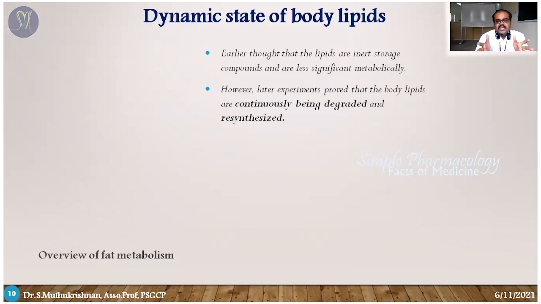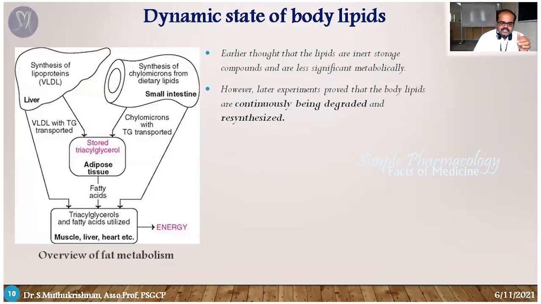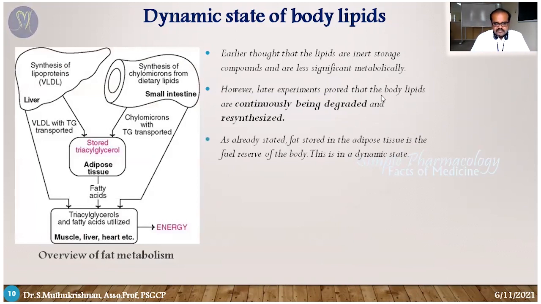At the same time, when there is an excess amount of glucose or lipid, it goes through the lipogenesis process. So degradation and resynthesis happen continuously. Later they found this. You can see this picture here: the fat is stored in adipose tissue, which is a storage depot. From the liver, and also from the dietary substance, the lipids are absorbed from the small intestine.